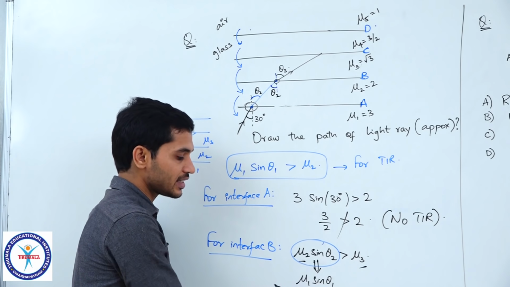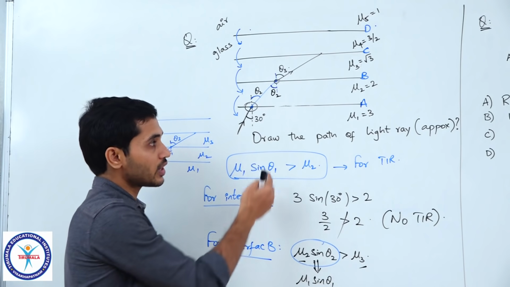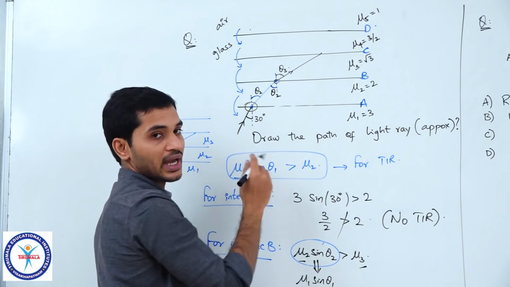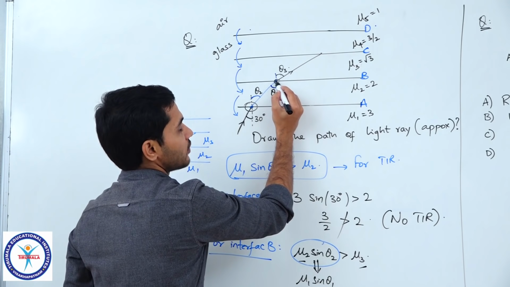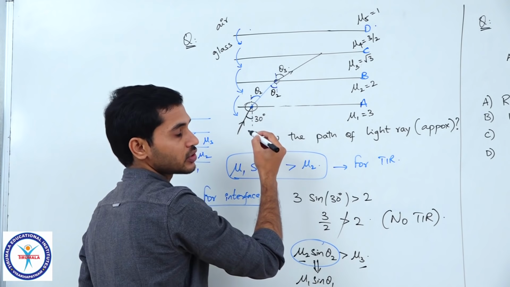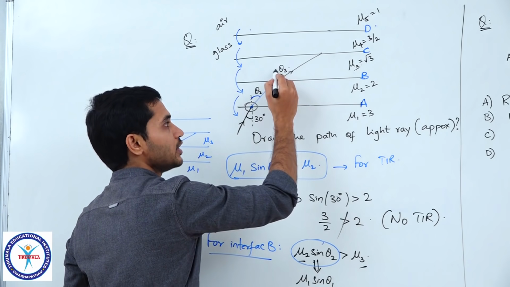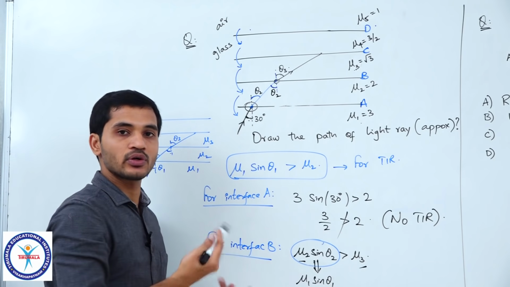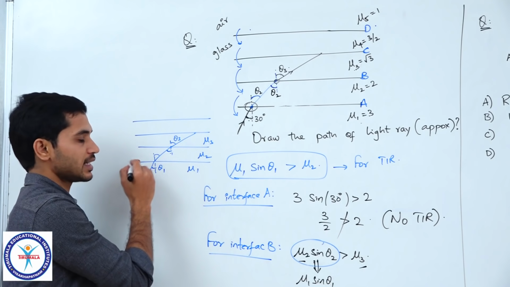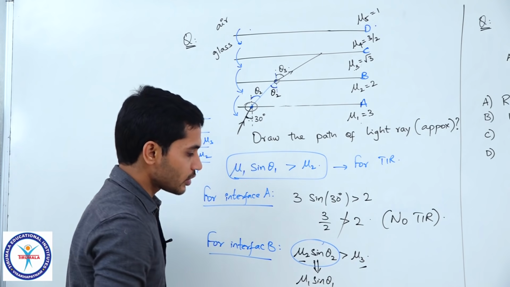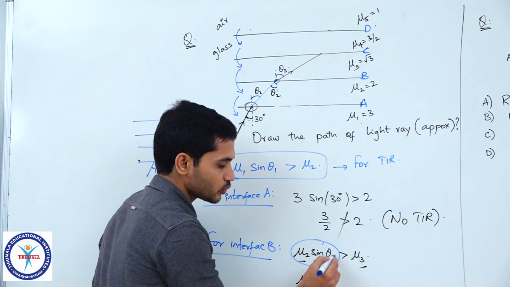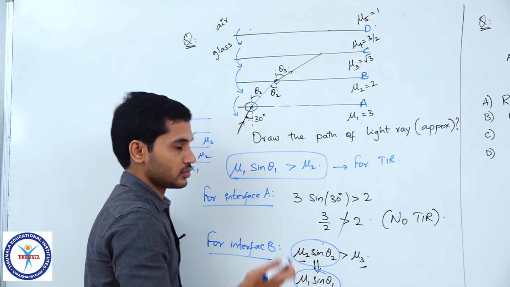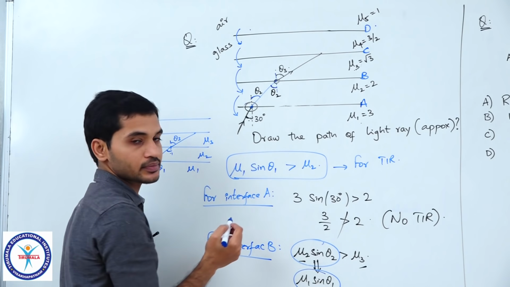That is it. I can check with sin theta 1 everywhere. I do not have to once again find theta 3 and multiply that with mu 3. I know for sure that if refraction takes place here and enters into this medium, then mu 3 into sin theta 3 is definitely equal to mu 1 into sin 30. I know that for sure. We have already discussed that, correct? So, what I will do here is, instead of understanding this as mu 2 sin theta 2, I will replace that with mu 1 sin theta 1, because already refraction took place, correct?